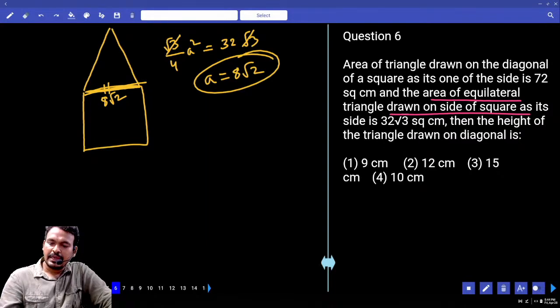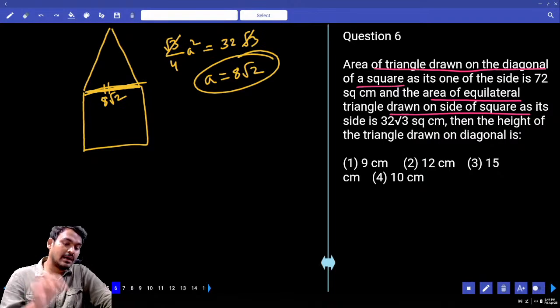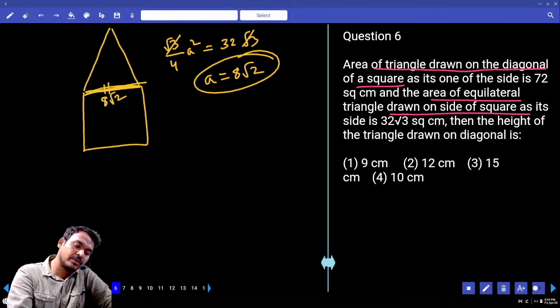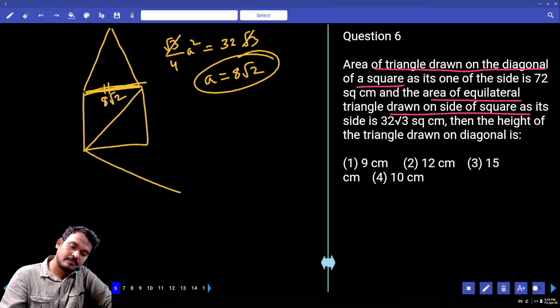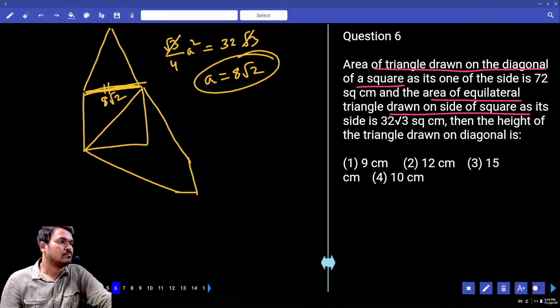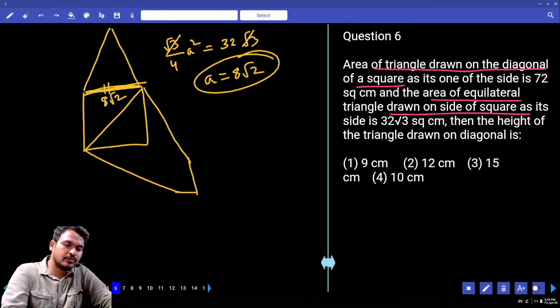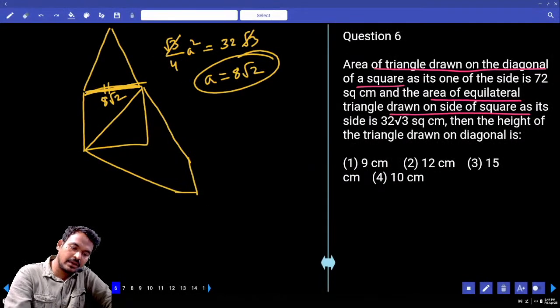What is the next one? The area of a triangle drawn on the diagonal of a square. It is drawn on the diagonal of a square.